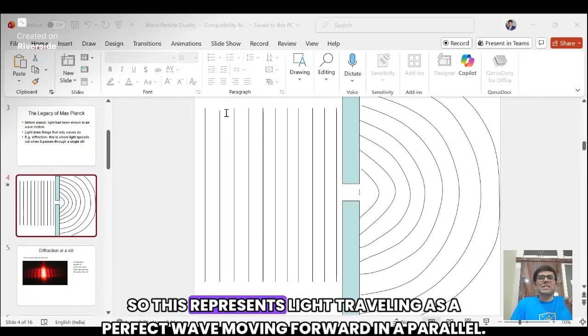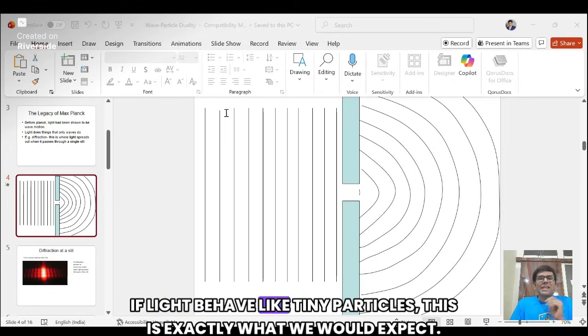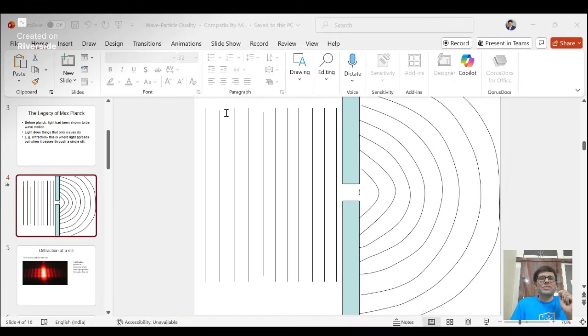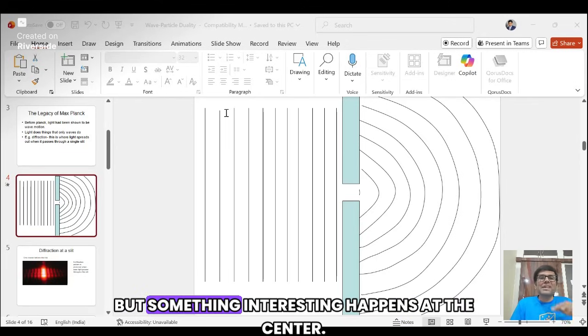This represents light traveling as a perfect wave, moving forward in parallel. If light behaved like tiny particles, this is exactly what we would expect: straight paths, no spreading, no bending. But something interesting happens at the center.